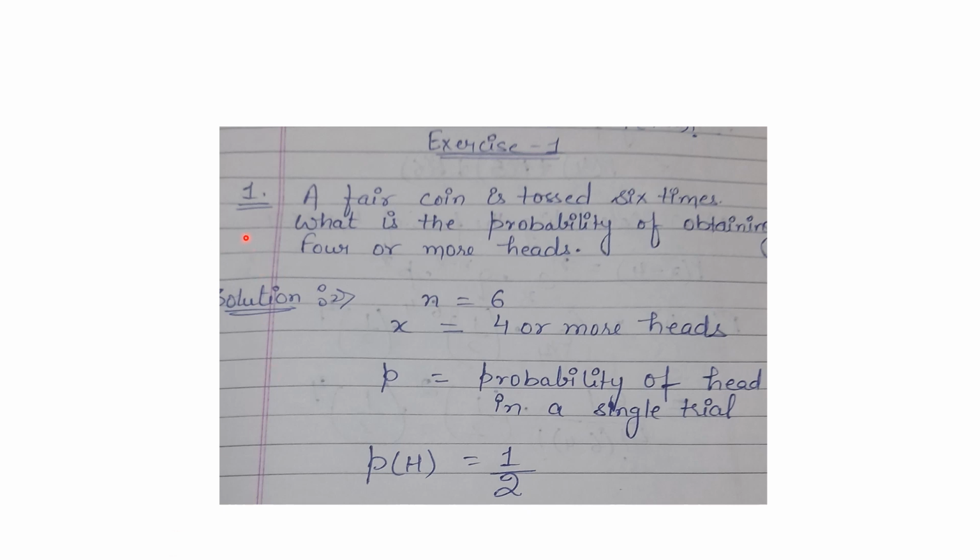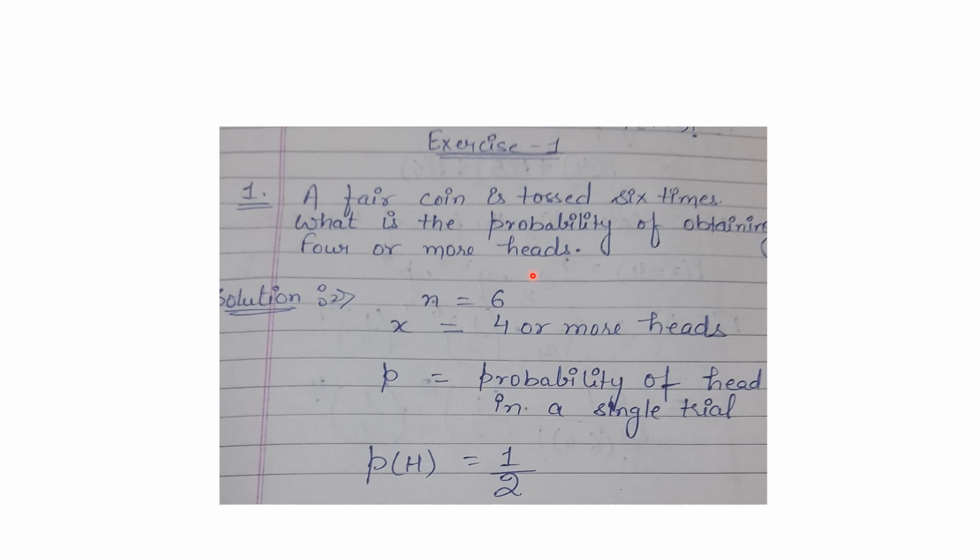Starting question number 1. In this, a fair coin is tossed 6 times. What is the probability of obtaining 4 or more heads? That's it. This is the entire statement of the question, and in this they are saying that we have a fair coin and this fair coin is tossed 6 times, and out of the 6 throws we have to find the probability of getting 4 or more heads.